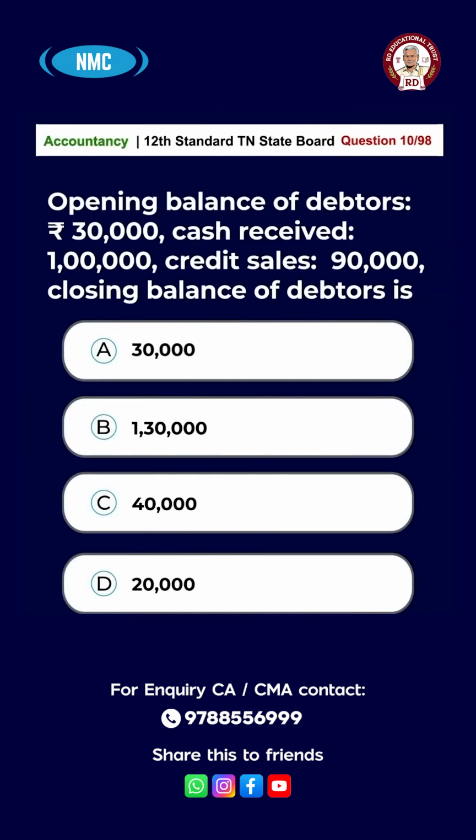Question number 10. Opening balance of debtors is rupees 30,000. Cash received is rupees 1 lakh. Credit sales is rupees 90,000. Closing balance of debtors is option A, 30,000. Option B, 1,30,000. Option C, 40,000. Option D, 20,000. The answer is option D, 20,000.